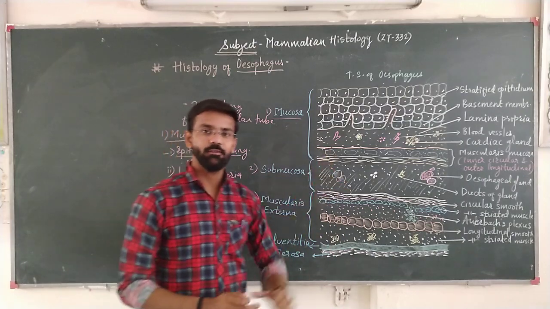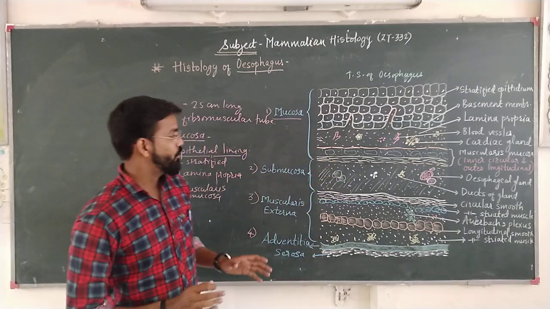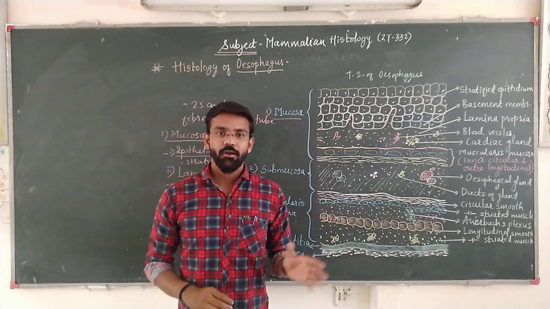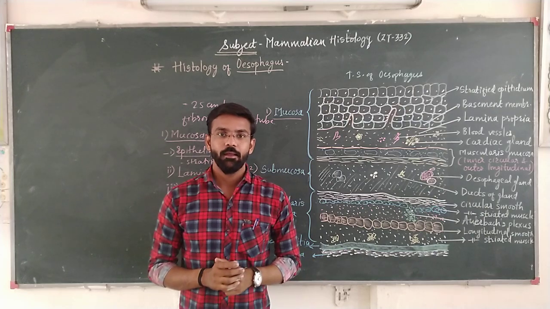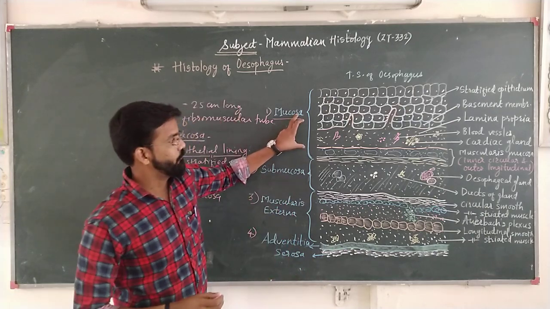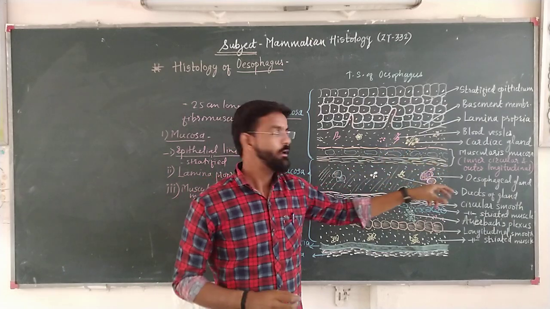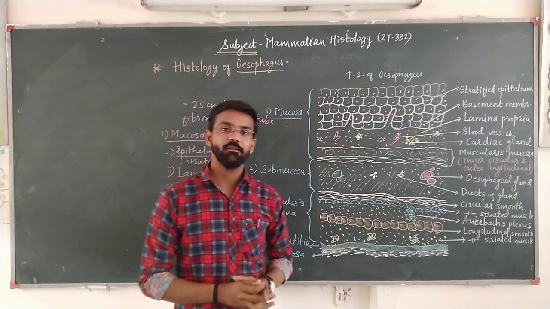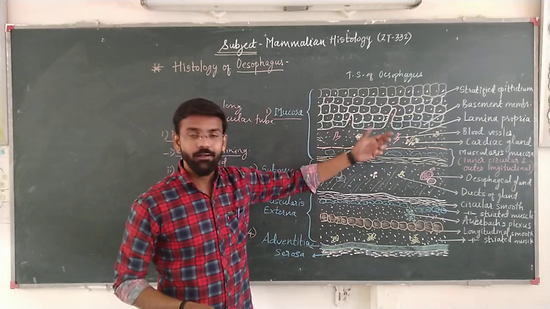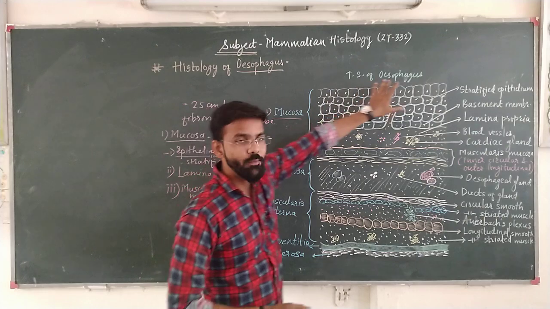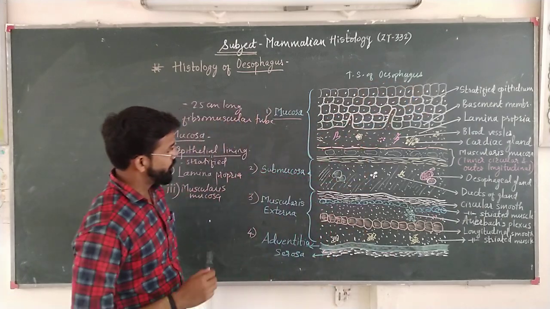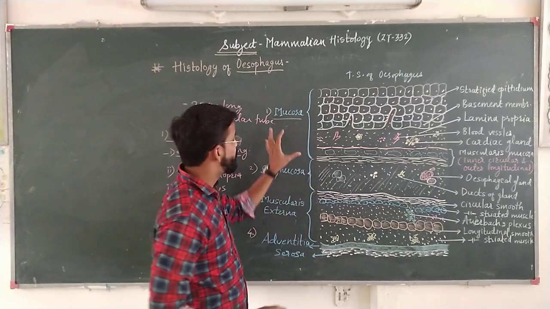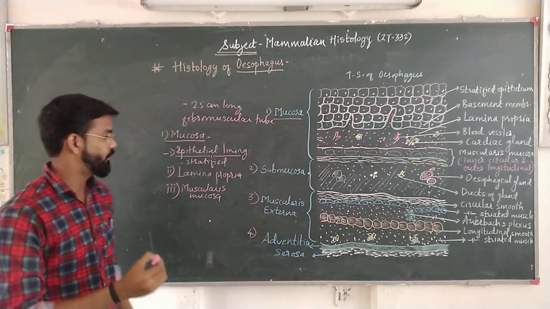Now, what is the function of this muscle? This muscle provides the peristaltic movement by which the esophagus shows contraction and relaxation. In this mucosa part, we know all the structures like glands are situated in the lamina propria and connective tissue. By the contraction and relaxation of these muscles, the glands release their secretion inside the lumen of this esophagus. Now, this is about the first part, that is mucosa. This is the first layer in the histological structure of the esophagus.